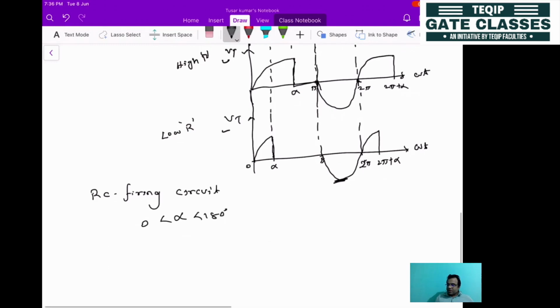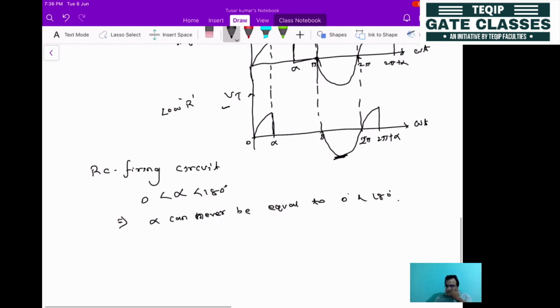But it is also found that alpha can never be equal to 0 or 180 degree. It is in between 0 and 180 degree, but it will never be equal to 0 or to 180 degree.